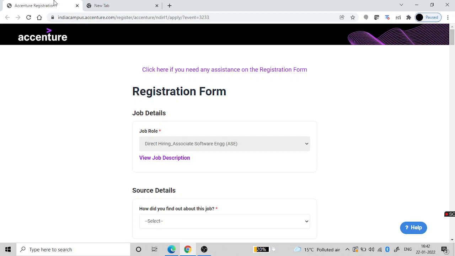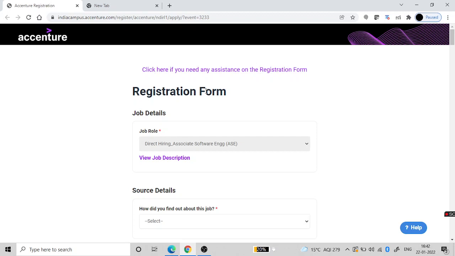The streams are BE, BTech, ME and MTech, and all the streams and all the branches are allowed. For MCA and MSc, only CS and IT people are allowed. Apart from this, no active backlog should be there at the time of onboarding. Also, a 1 year education gap is permissible after your 10th, so if you have a 1 year education gap after your 10th, then you can apply.